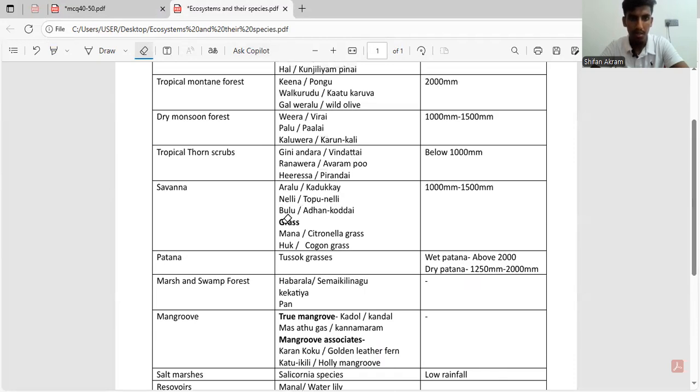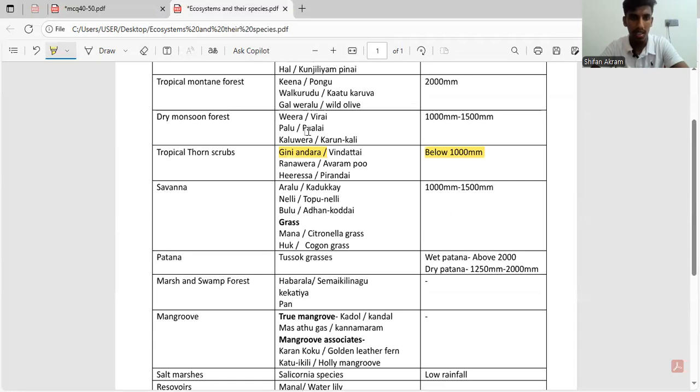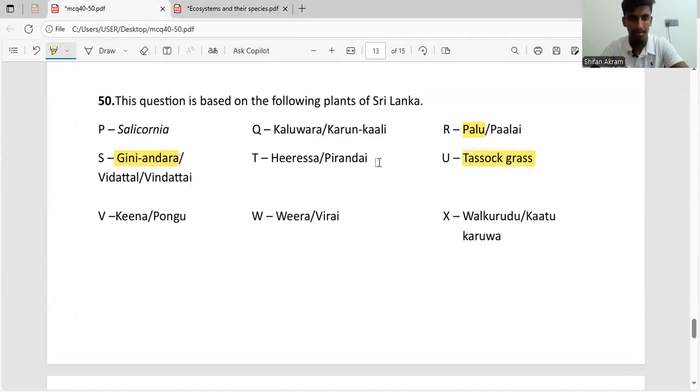So Guineandera is present on tropical thorn scrub, right? So I'll highlight it. And their rain is below 1000 millimeters. Then we have Palu. Palu is present on dry monsoon forest, and their rain is about 1000 millimeters to 1500 millimeters. Then finally we have tussock grass.